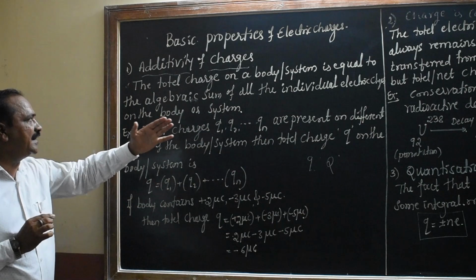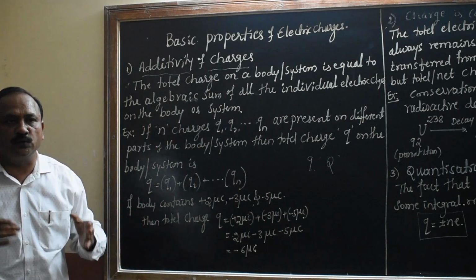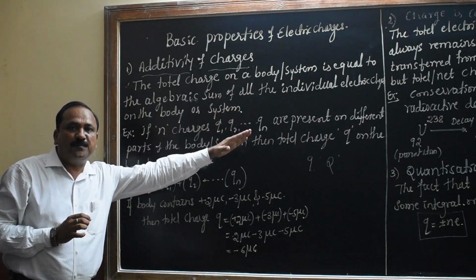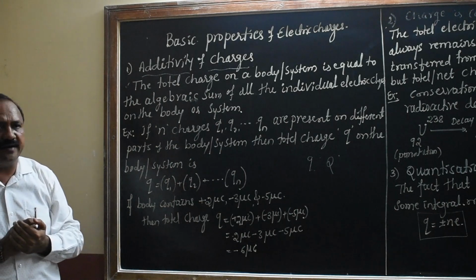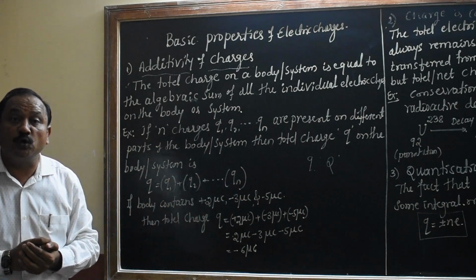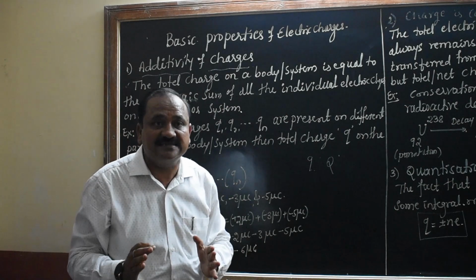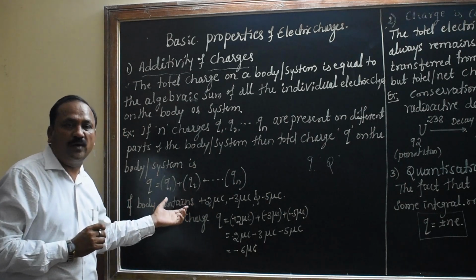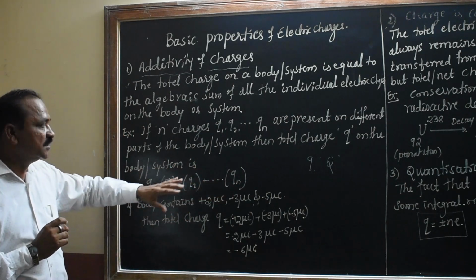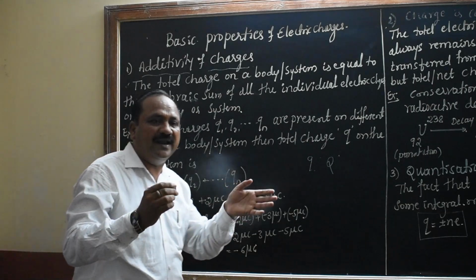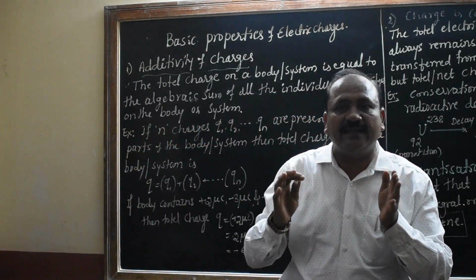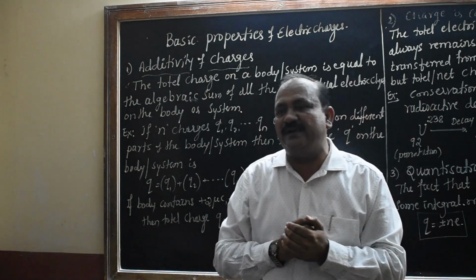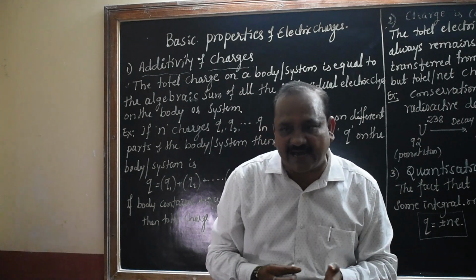Let us say there are n number of charges, Q1, Q2, Q3, and so on up to Qn, present in different parts of that body or system. Then the total charge is always equal to Q equal to Q1 plus Q2 plus so on up to Qn. Let me take one example: Q1, Q2, Q3, and so on up to Qn, where each Q is a charge.